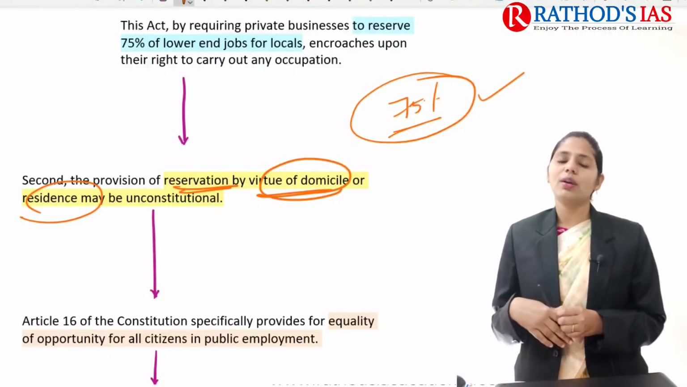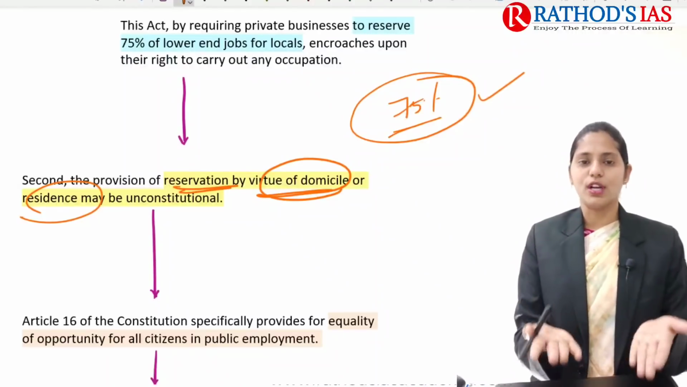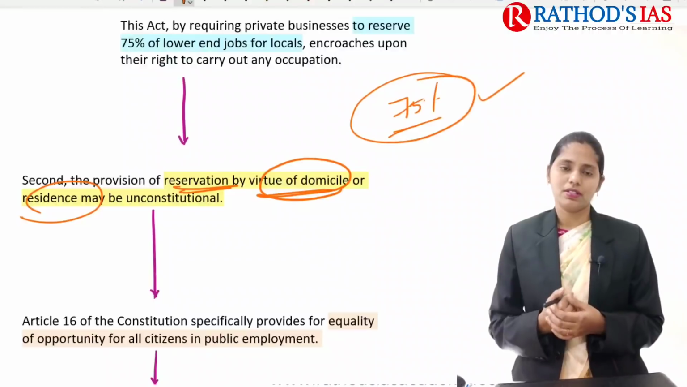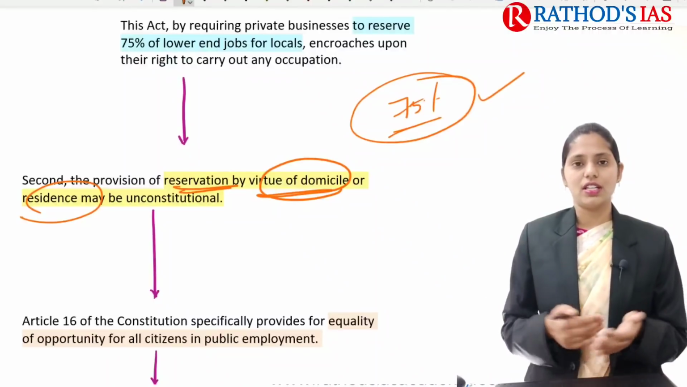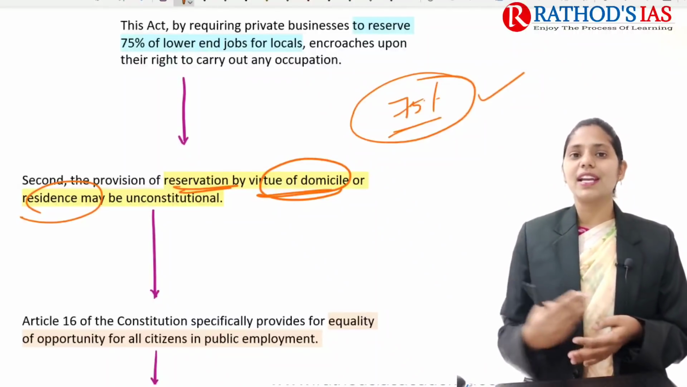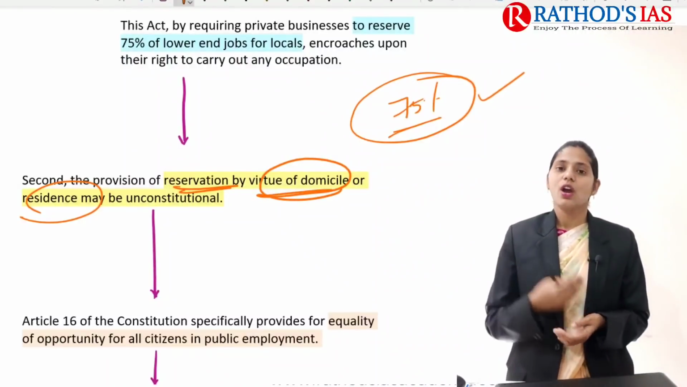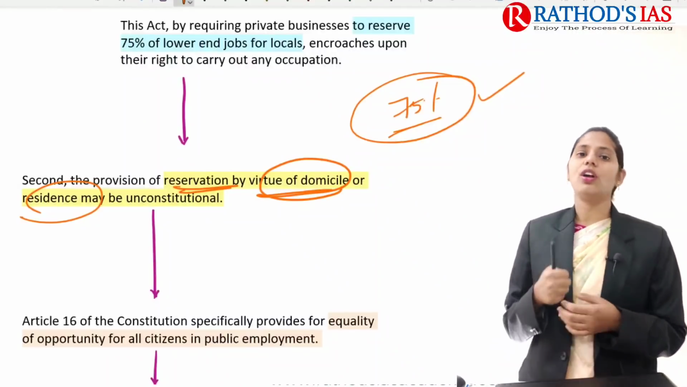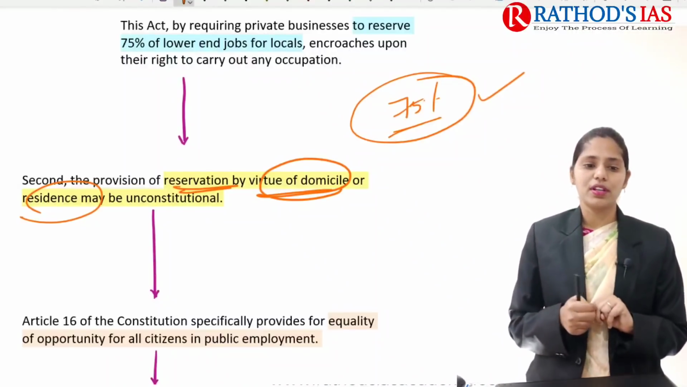So whenever we are talking about reservation based on domicile, it means nothing but the place you are residing from for the last 6 months. And the next one is place of residence, that is where you are living and where you are born. So based on this domicile as well as place of residence, whenever you are talking about providing reservation, it is unconstitutional. So this is the second important question.